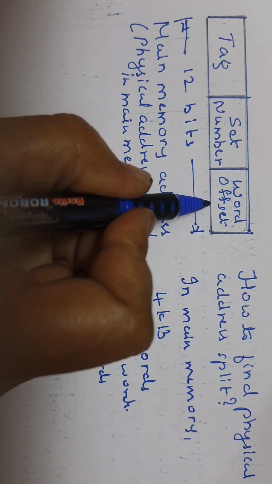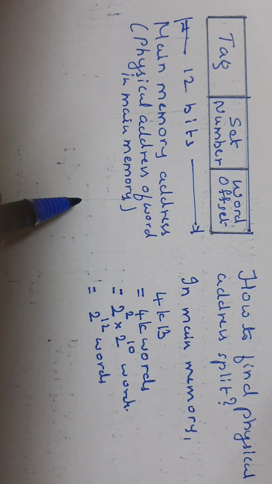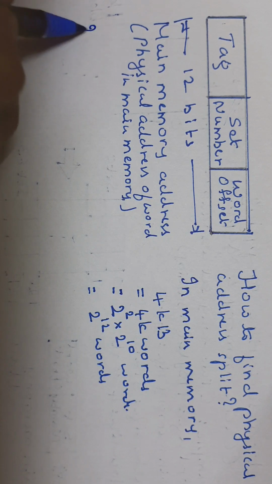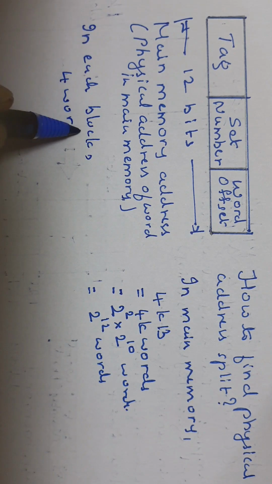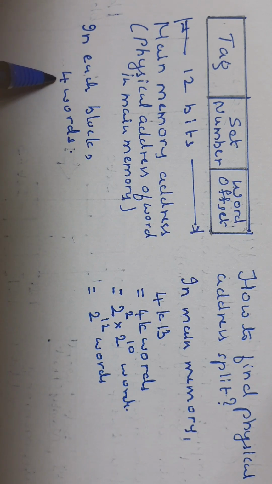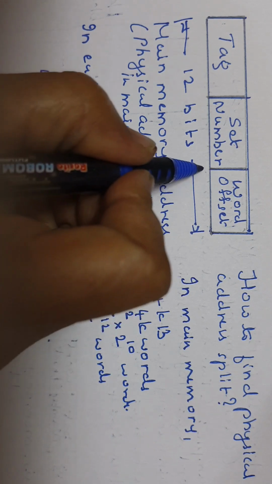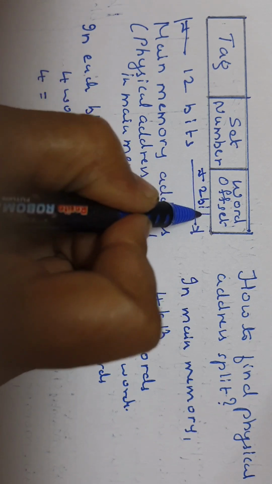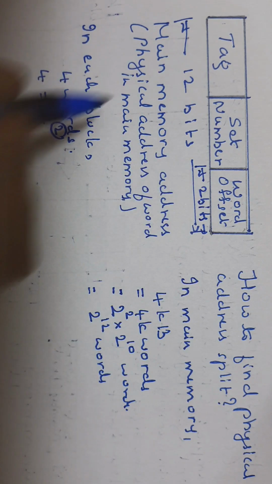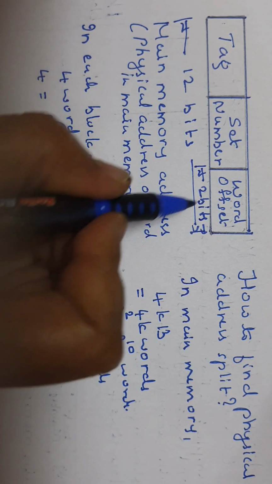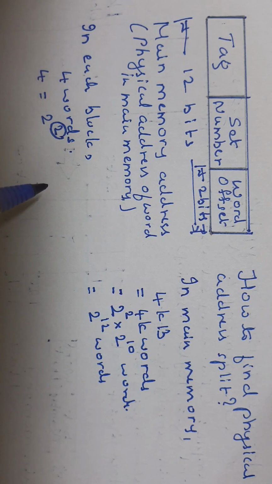Then what is word offset? The word offset means in each block, how many words can be accommodated? 4 words can be accommodated. So to address any one word, 4 can be written as 2 raised to 2. Hence 2 bits are required to address any one word in the block. Hence word offset is of 2 bits. So out of 12 bits, now 2 bits are there for word offset.